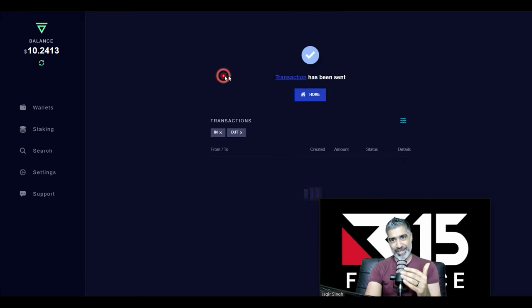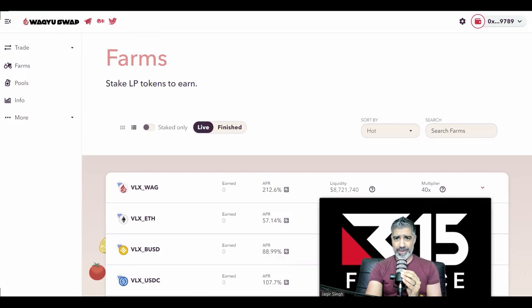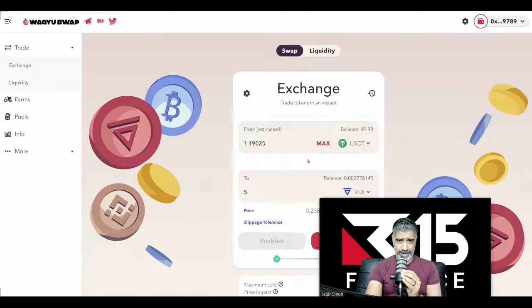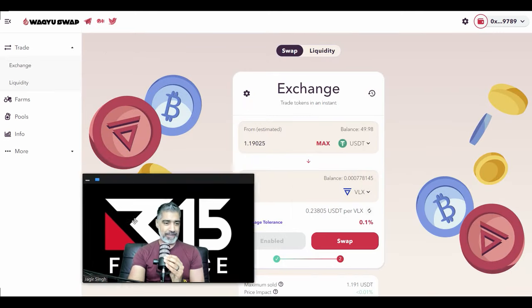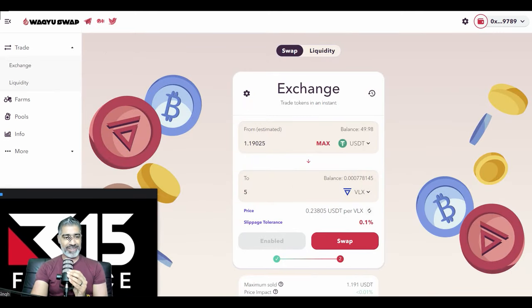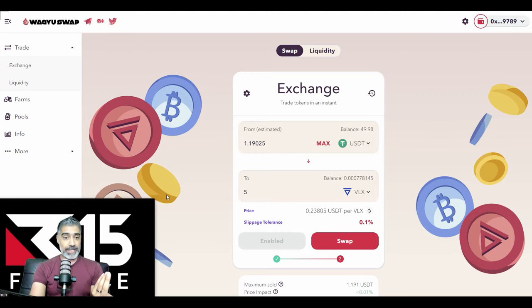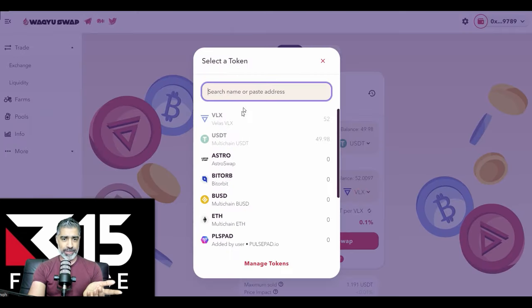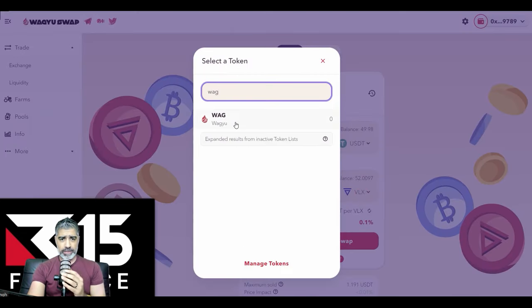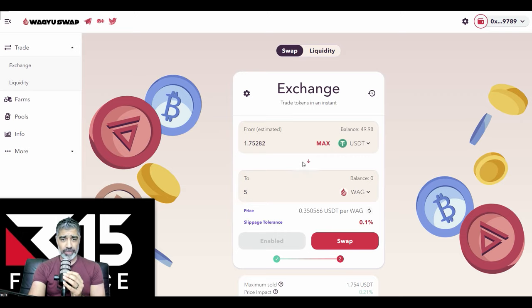We can do what we was originally planning, right? We can go back to Wagyu. So let's get rid of this. Wagyu, where's the Wagyu? Is it here? WagyuSwap. Okay. All right, back to business. All right, it was a bit of a tangent, but hey, man, it is what it is, because I'm doing this live for you, but it is what it is, right? So now we want to buy our Wagyu. So let's type in Wagyu. That's the main native token for the WagyuSwap.